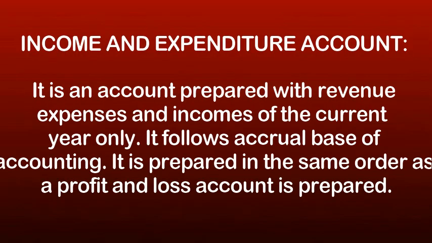Let's come to the second statement, the income and expenditure account. It says that it is an account prepared with revenue, expenses and incomes of the current year. It follows accrual base of accounting. Now what is accrual base of accounting? The word accrual base stands for any item, whether it is of cash nature or non-cash nature, both will be written into this statement. So it is prepared in the same order as a profit and loss account is prepared.